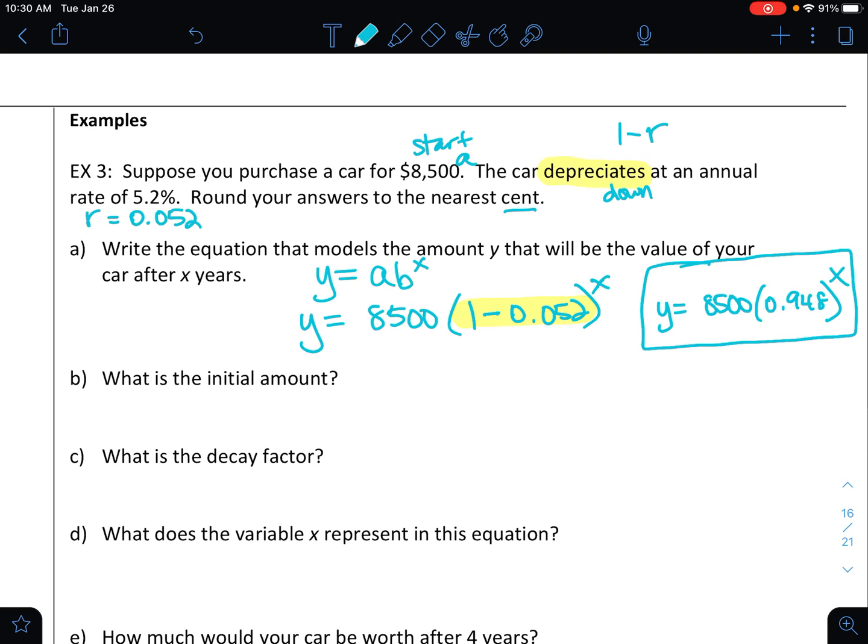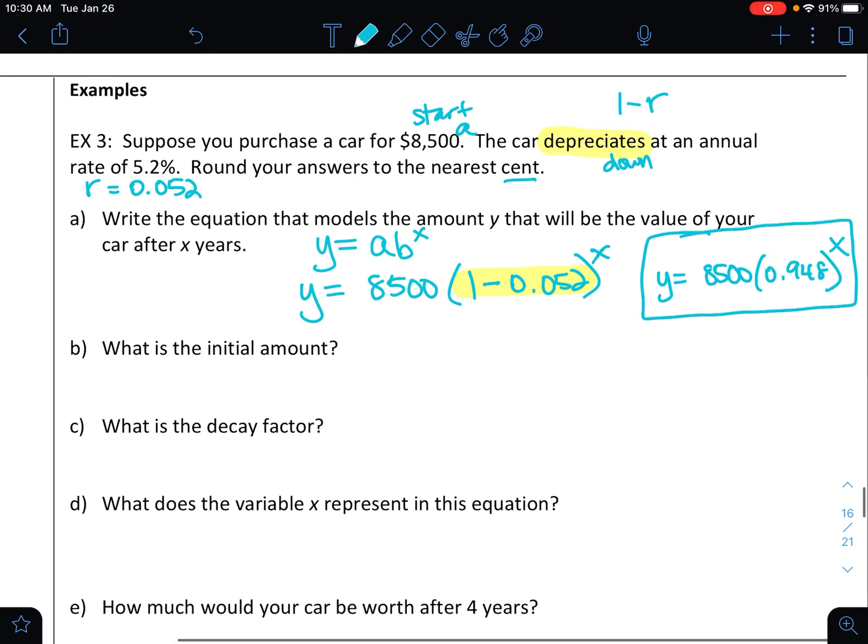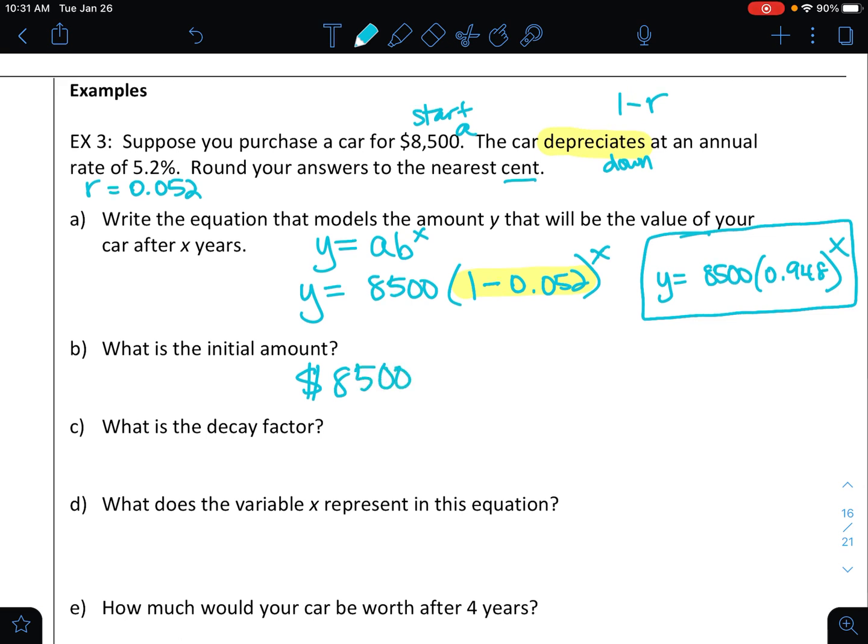And then I'm going to use this to model the future questions. So letter B, what is the initial amount? Well, we needed that to solve the problem. So the initial amount is $8,500. Gosh, sorry, my handwriting is kind of messy.